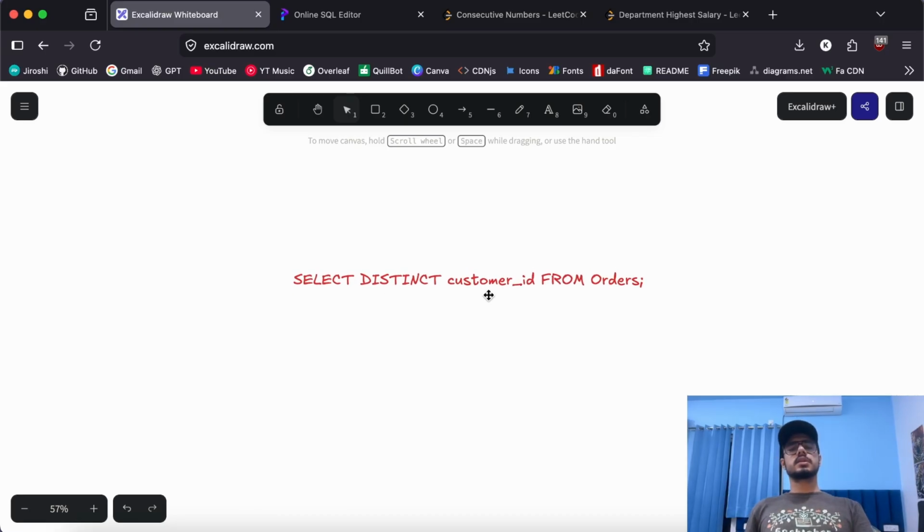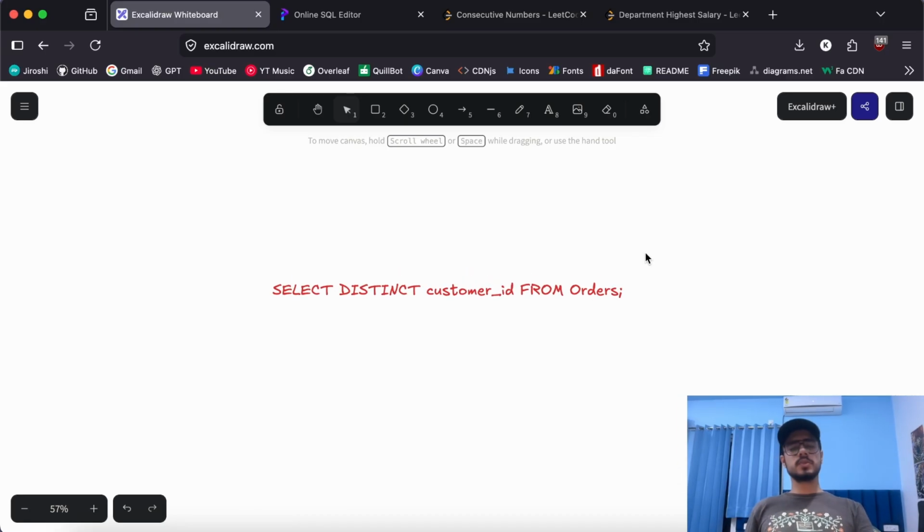So select distinct customer ID from orders. Now you must be thinking there is nothing wrong with this query, and that is true unless you don't really want the distinct customer IDs. Usually the distinct keyword should be avoided because it has a heavy cost to it. When you use this distinct keyword, it actually iterates over each of the rows and looks for matches. It has to compare multiple data of the same column to look for unique items and list them down. That's why distinct can become costly at times.